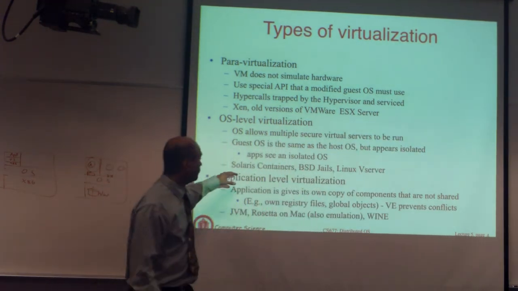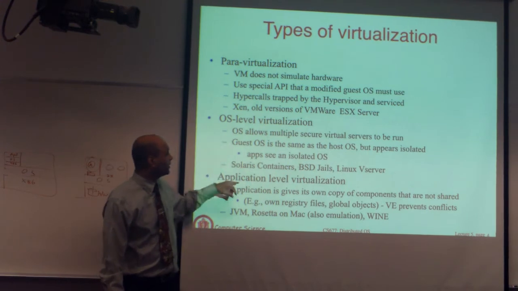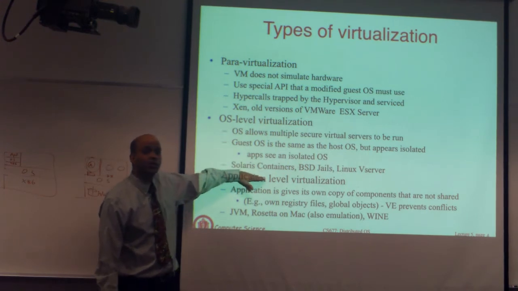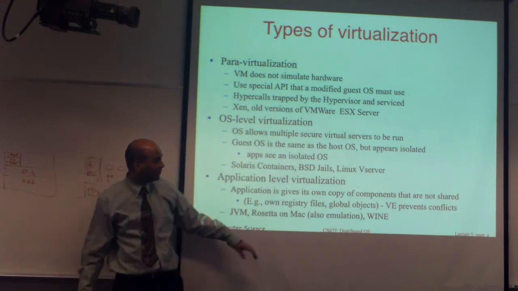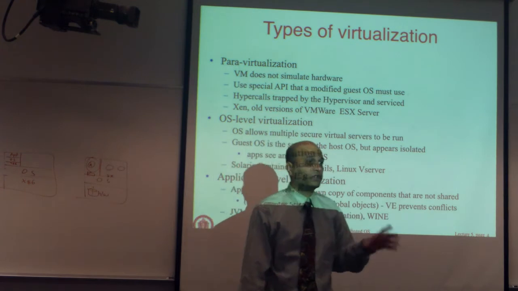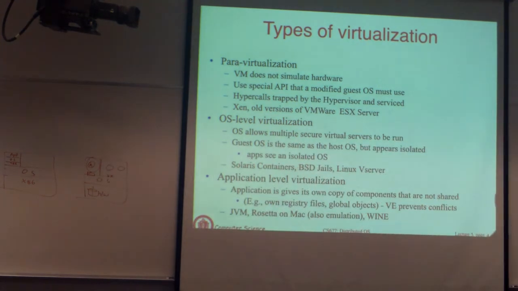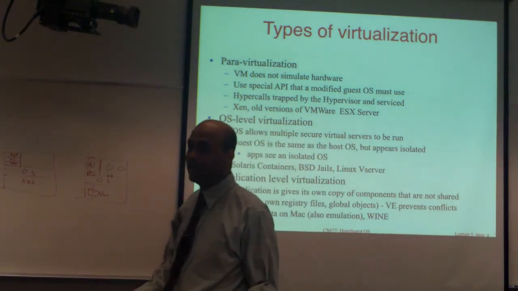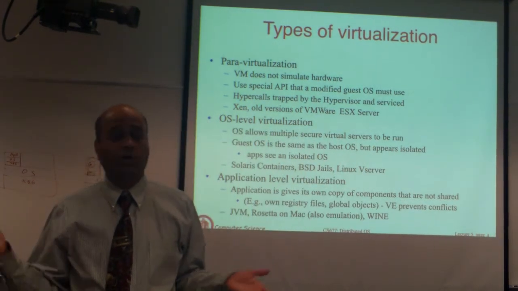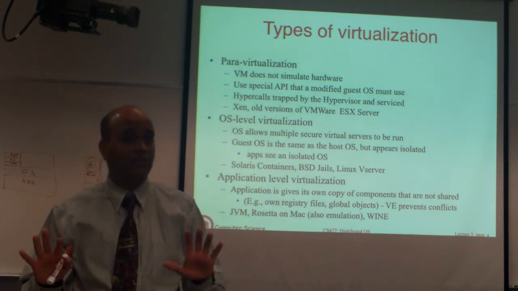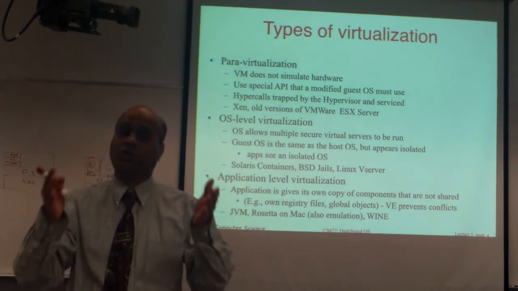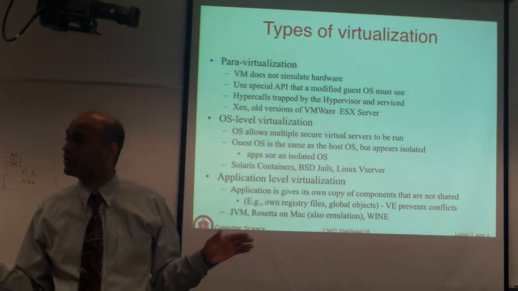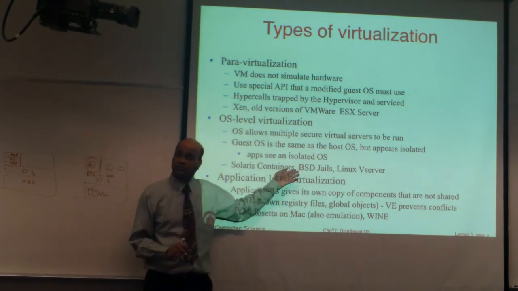There is again a lot of OS support for guest OS level virtualization. Solaris has this notion of containers that allow you to create these OS partitions. In BSD, you have an abstraction called a jail. You can jail a process, which means that you isolate it and put it in its own cell. It can't see anything else. It can only see itself. No other processes are visible. Any processes it starts are still visible to it, but everything else is not visible. You can also jail files, so you can only see these files, nothing else. So it's isolating the process.